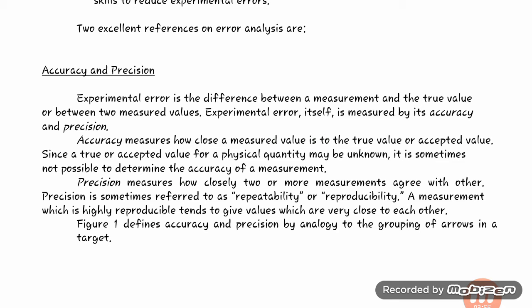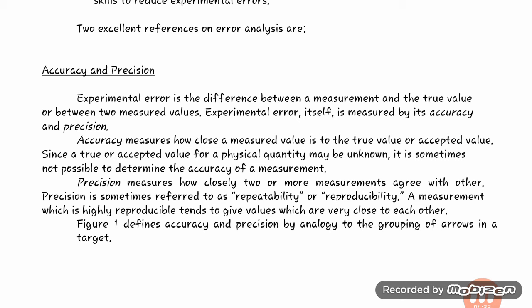Since a true or accepted value for a physical quantity may be unknown, it is sometimes not possible to determine the accuracy of a measurement. Sometimes it happens that we don't know the true value. So in this case we cannot determine the accuracy of the practical. Next is precision. Precision measures how closely two or more measurements agree with each other. Precision is sometimes referred to as repeatability or reproducibility.